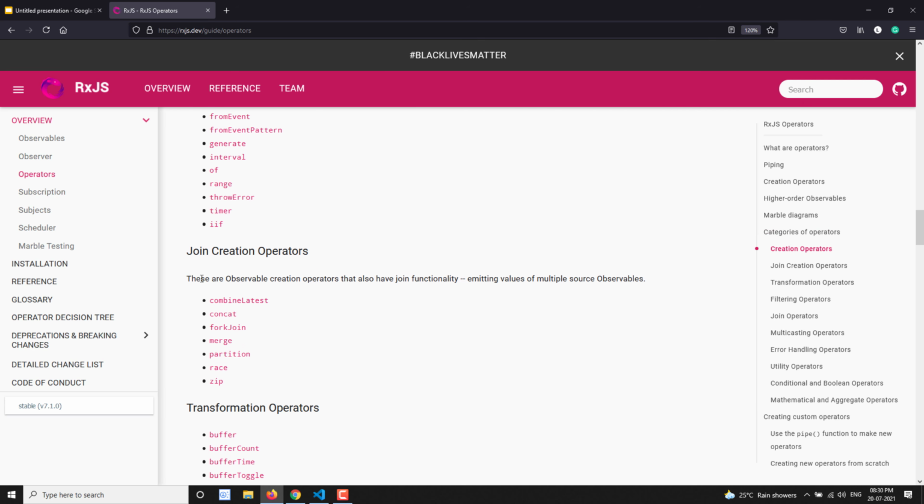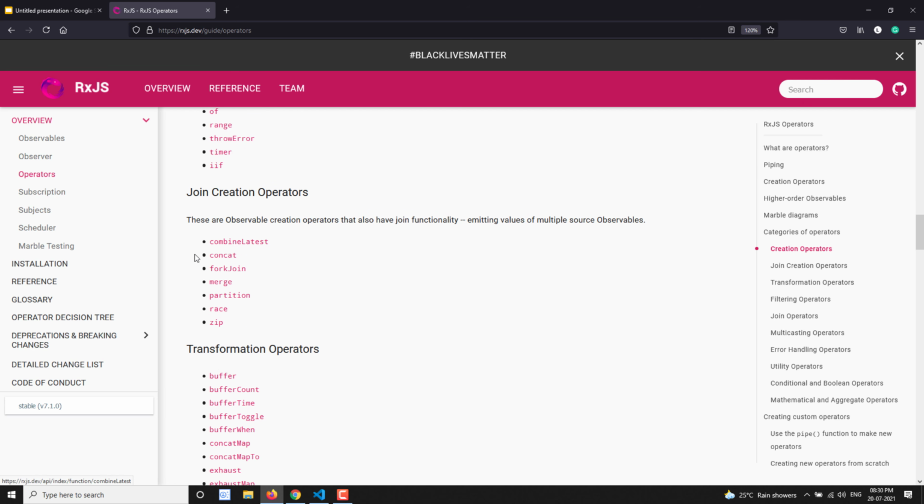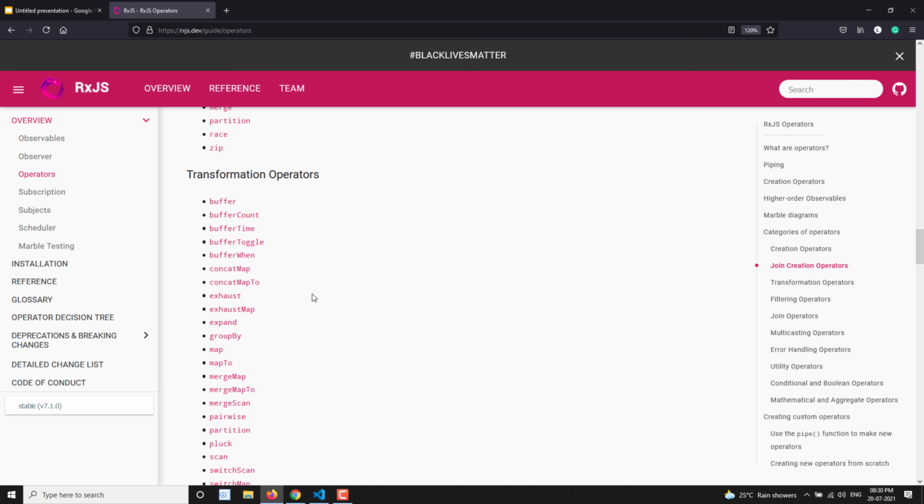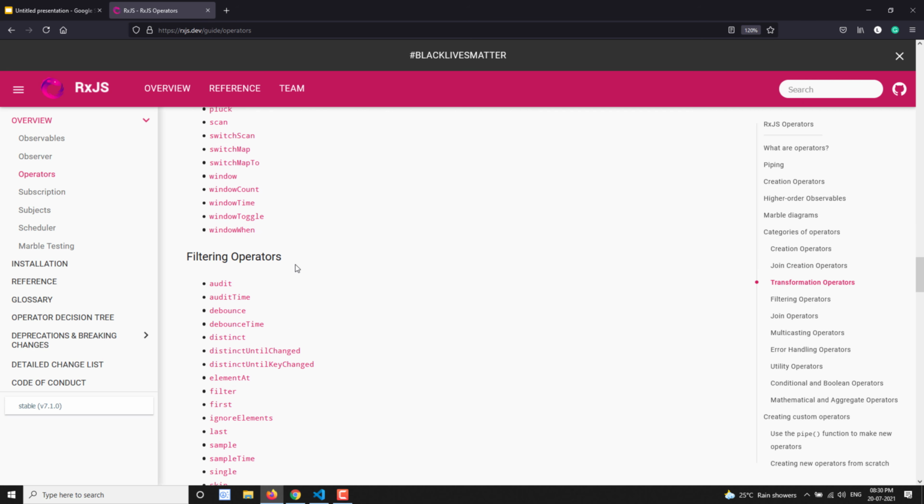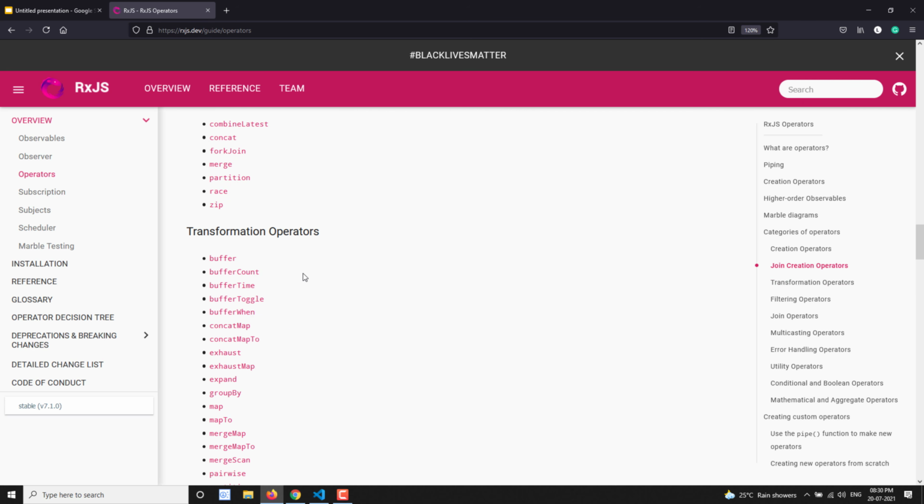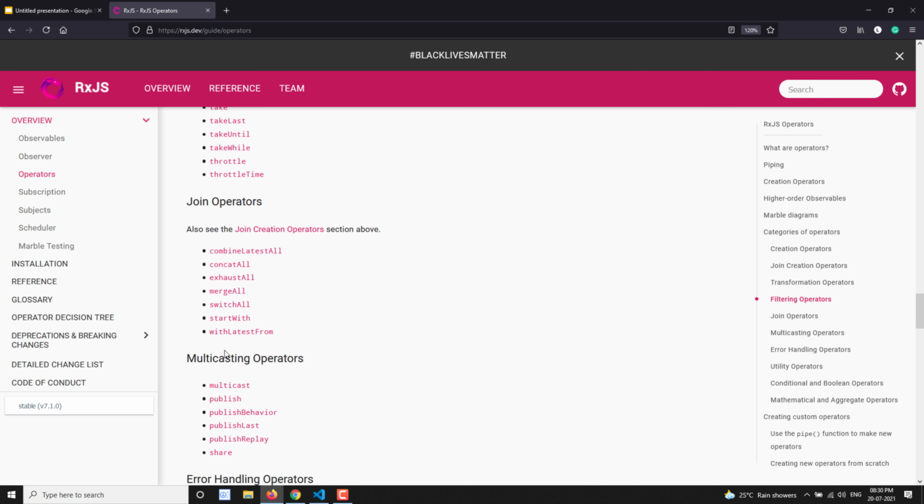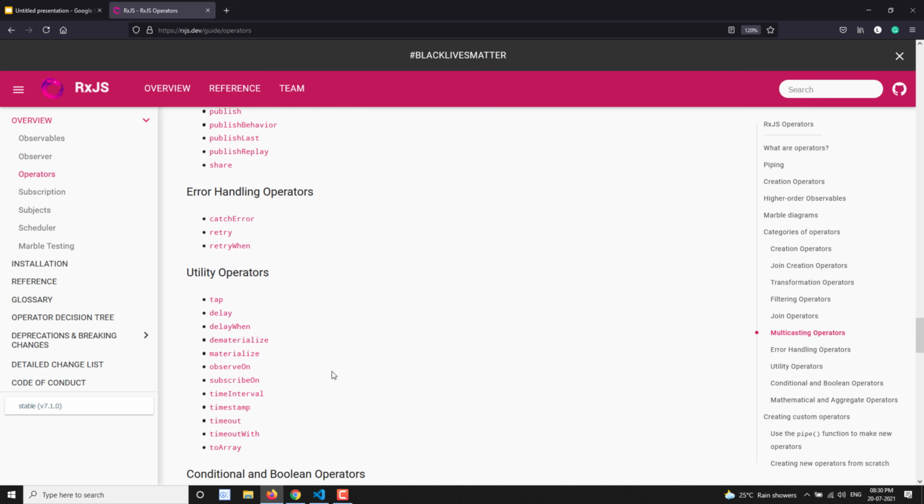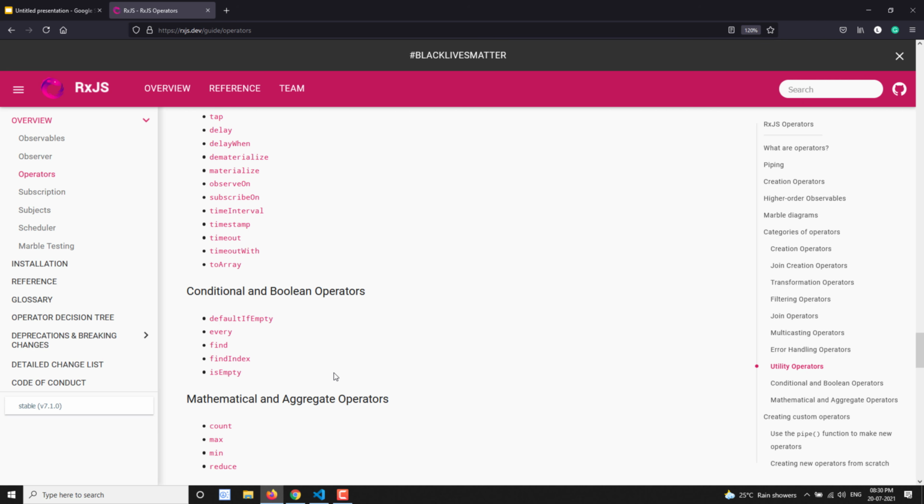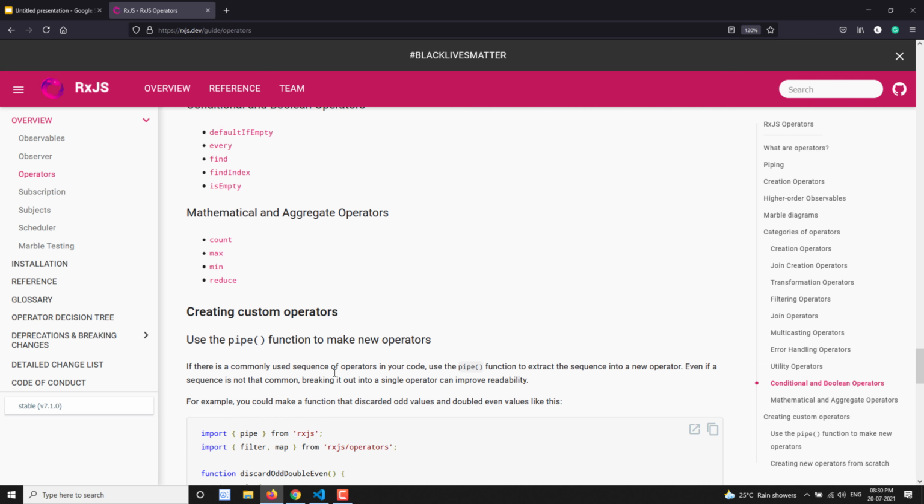And here we have the remaining ones, which are the join creation operators. We will see these things also. Then there are transformation operators and filtering operators. All these operators are divided into different categories: transformation operators, filtering operators, and also multicasting operators. I will try to explain each one as far as I know, and we will see them one by one.